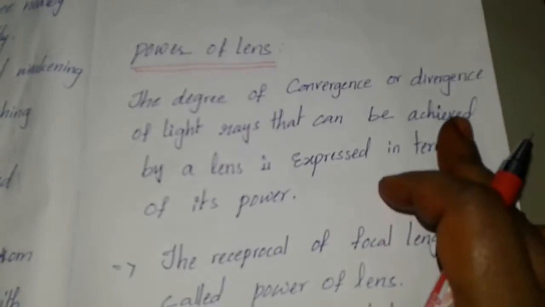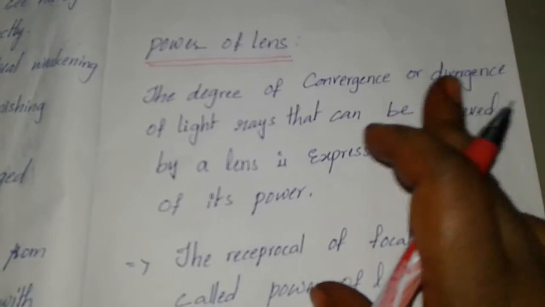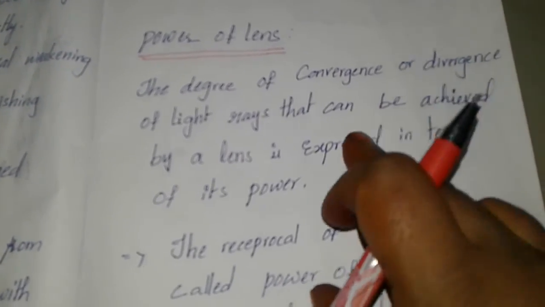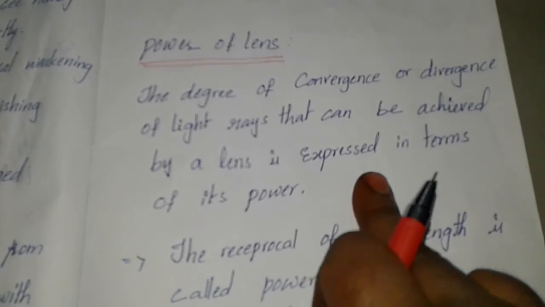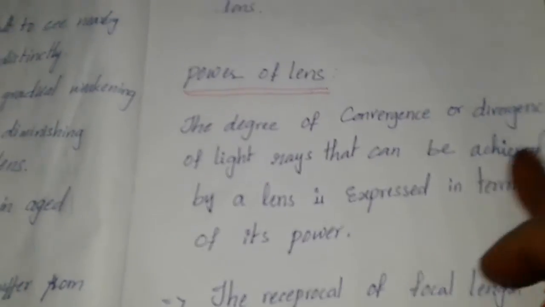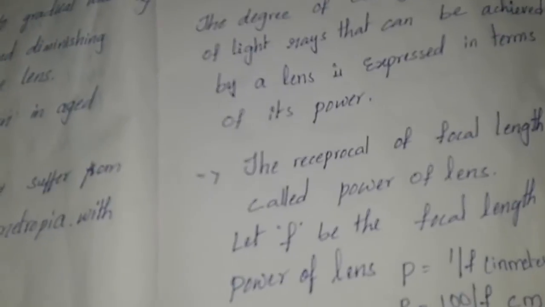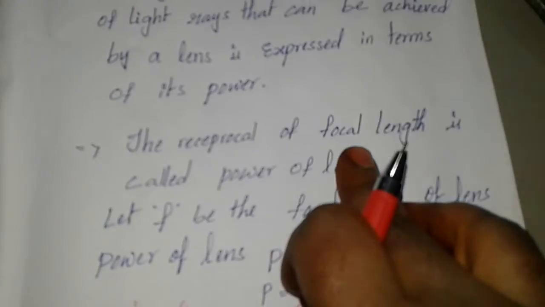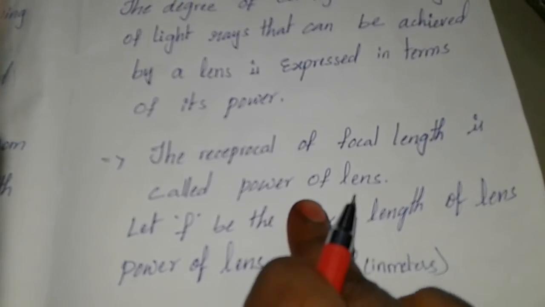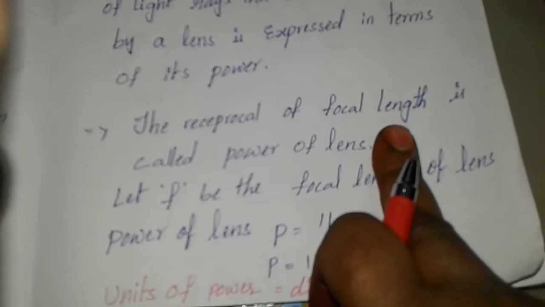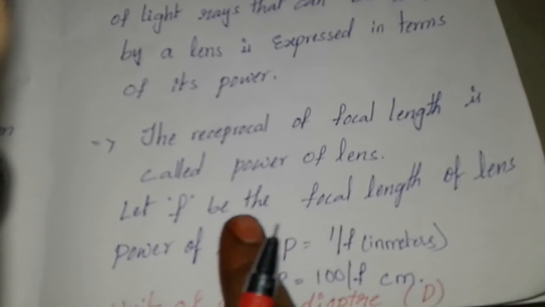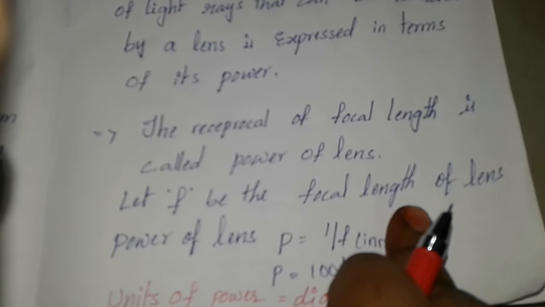So the degree of convergence or divergence of light rays achieved by a lens is expressed in terms of power. The reciprocal of focal length is called the power of a lens. Let f be the focal length of the lens.